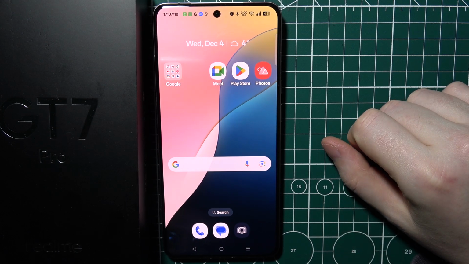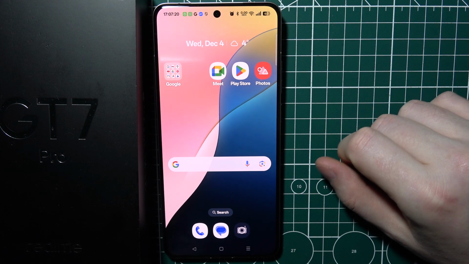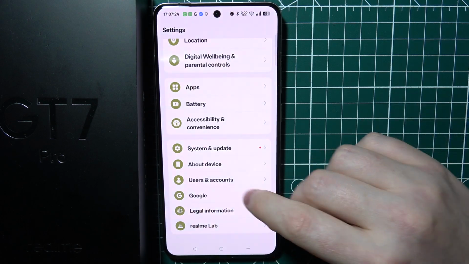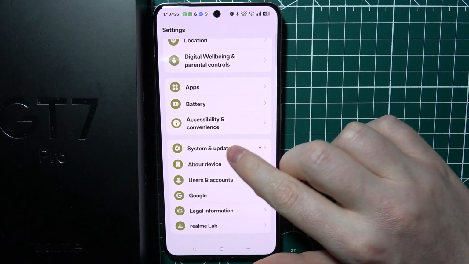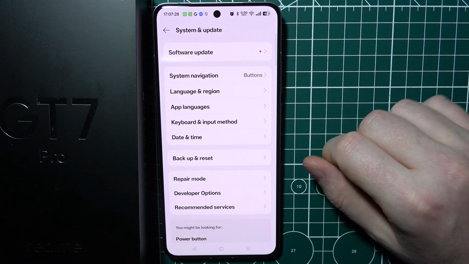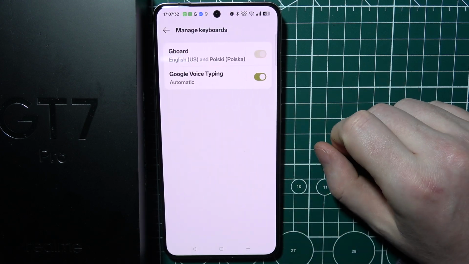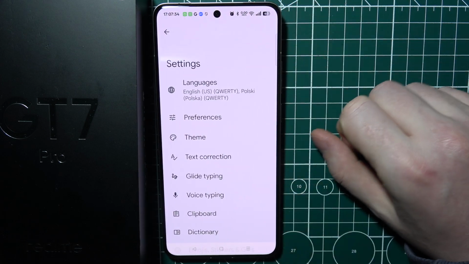To set up custom keyboard layout on Realme GT 7 Pro, first let's open our settings. Then we can move all the way down and enter System and Update. Right here, go for Keyboard and Input Method. Select Manage Keyboards, and then go for your Gboard.